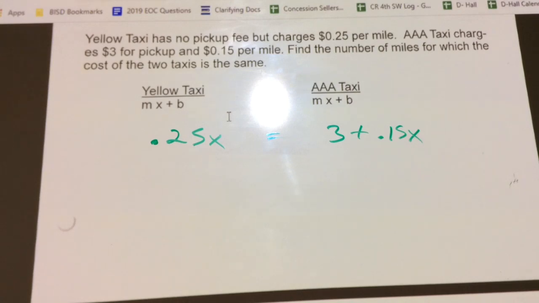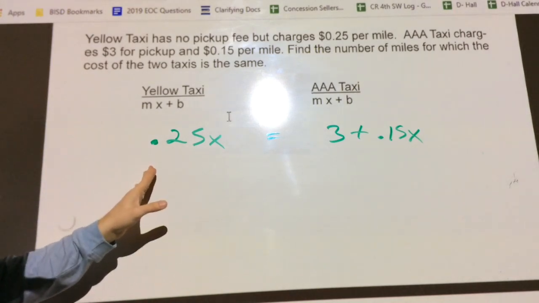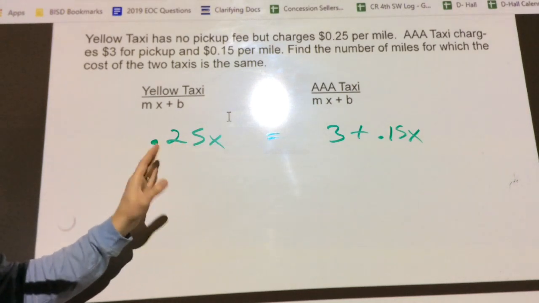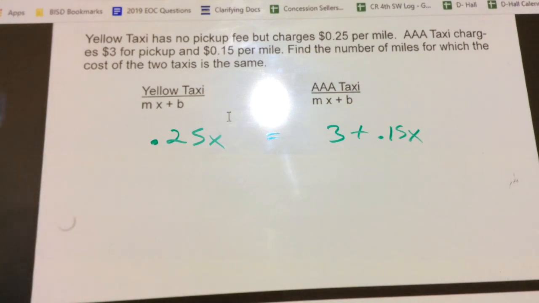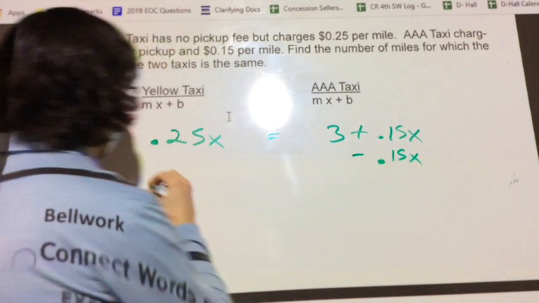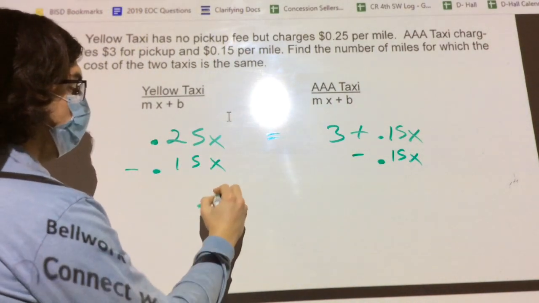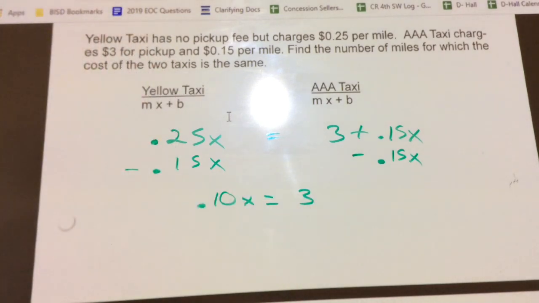I'm going to kind of walk through this one because as I bounced around the room, I just see a bunch of different answers. So I just want to make sure that we're all on the same page here. I'm going to move my x's over to this side. Can anybody tell me why it's more advantageous or easier to move my x's over here? Why, Reed? Because there's nothing else there. Exactly. Good job. So I'm going to subtract. And that's going to leave me with 0.10x is equal to 3. Are we all okay with that step?